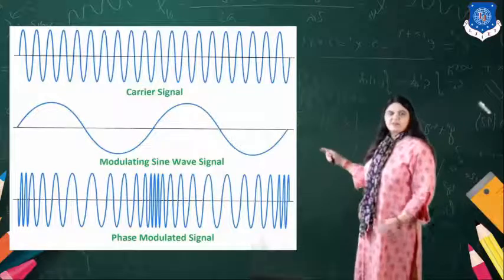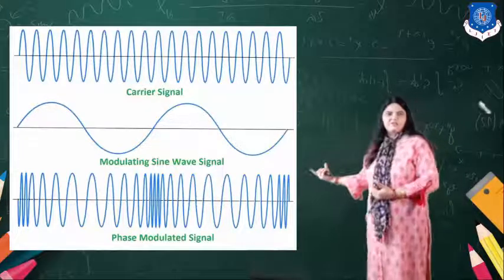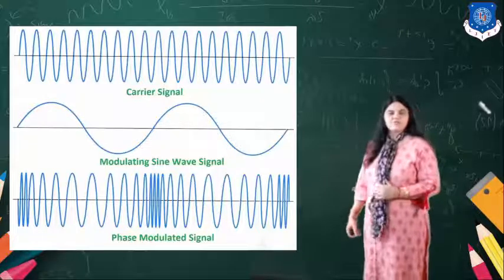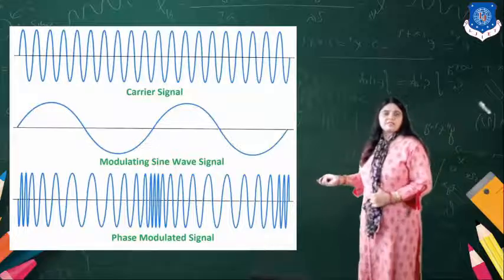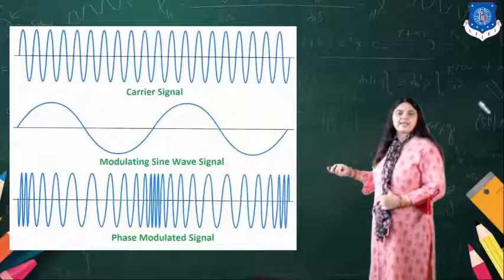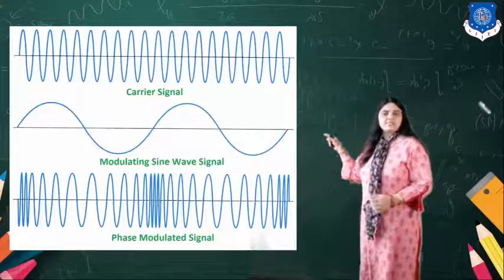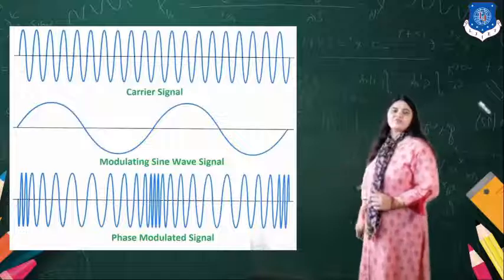Then after the amplitude decreases, again we find a change in the phase of the signal. So in this diagram you can see that as the amplitude changes, there is a change in the phase of the modulated wave.